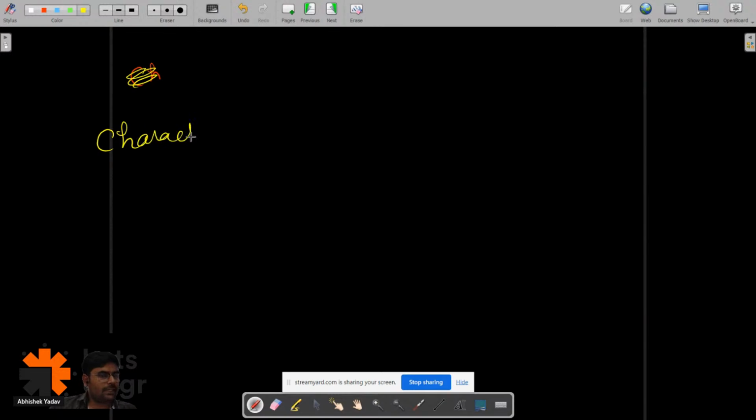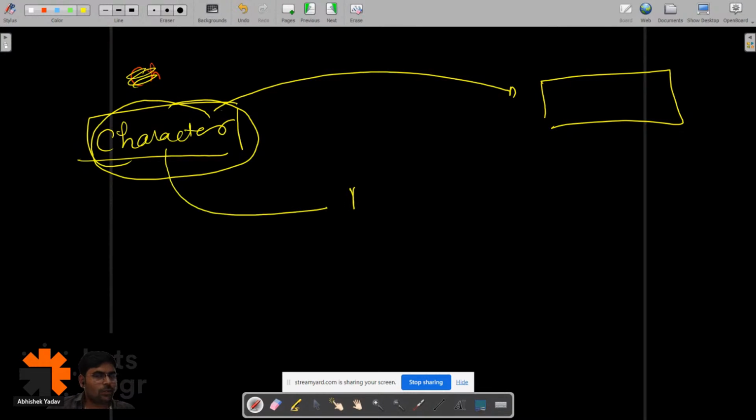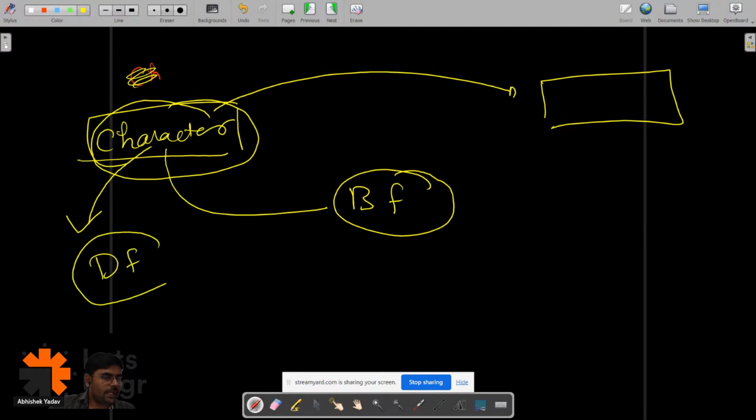We have the characters, right? And we want to store that character in the computer memory, let's assume. So we need to somehow convert this character to the binary format. In order to convert this character to the binary format, what they have done is first converted the character into decimal format, and with the help of the decimal format, they are converting the character to the binary format, right?